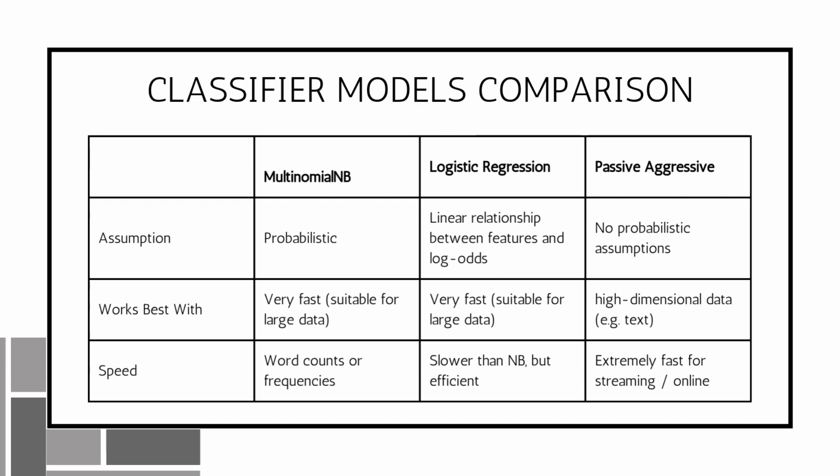It is very fast on large-scale datasets. Logistic regression, although slightly slower than NB, is still very effective, and it is more stable when processing normalized text and features. And lastly, we have passive aggressive, which is a faster model, especially suitable for online learning or real-time streaming.